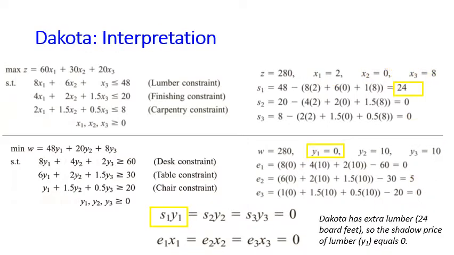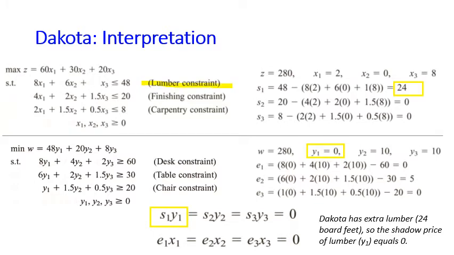And then we may also see complementary slackness from the point of view of shadow price. I think we have talked about this before. Let's say we are looking at S1 times Y1 equals 0. S1 corresponds to the slack in the lumber constraint.